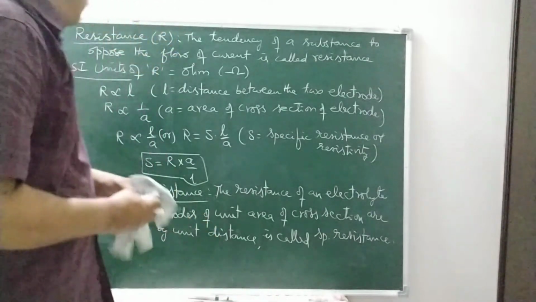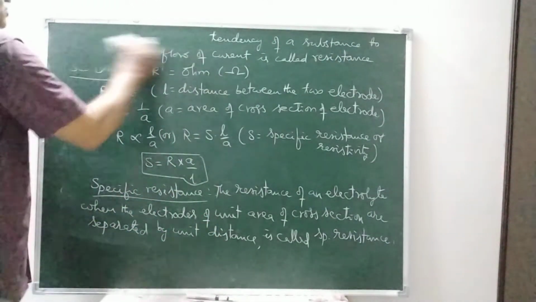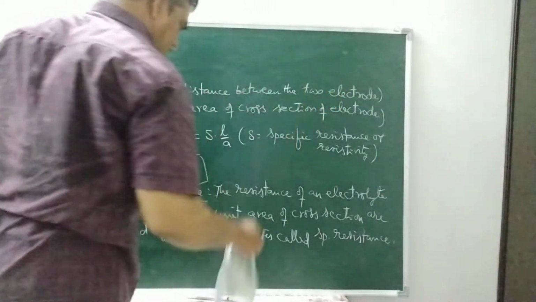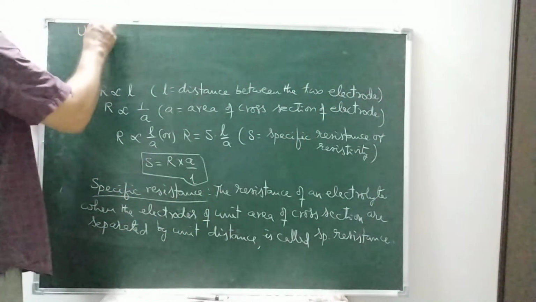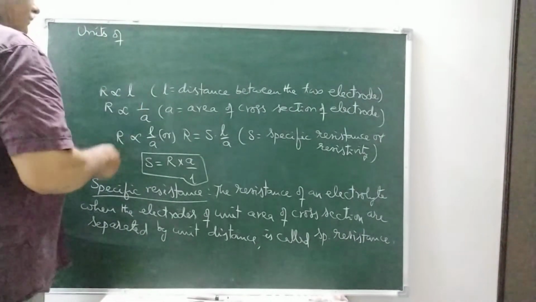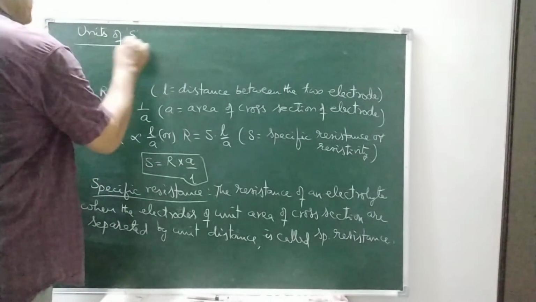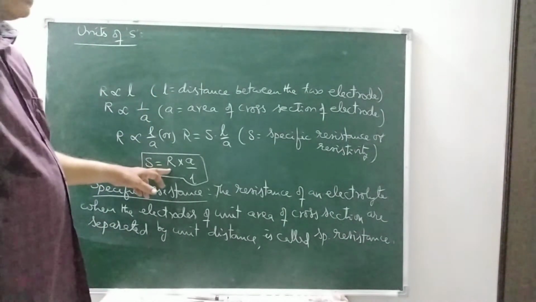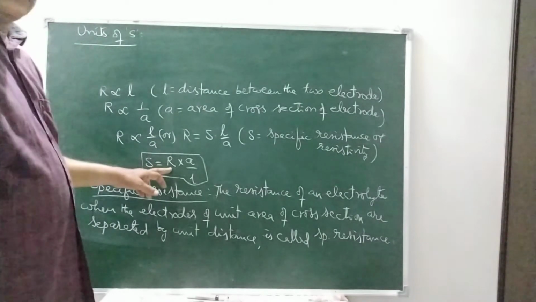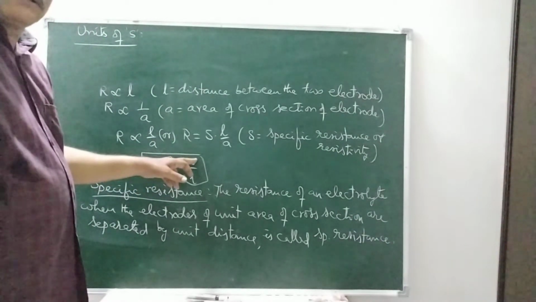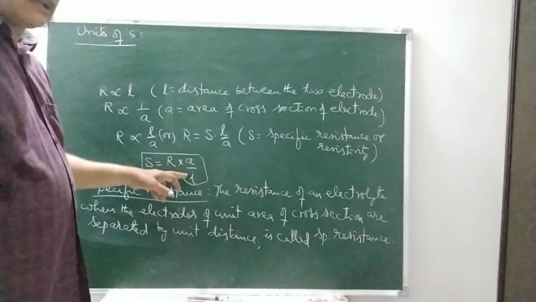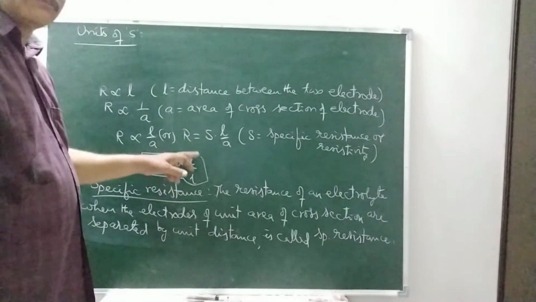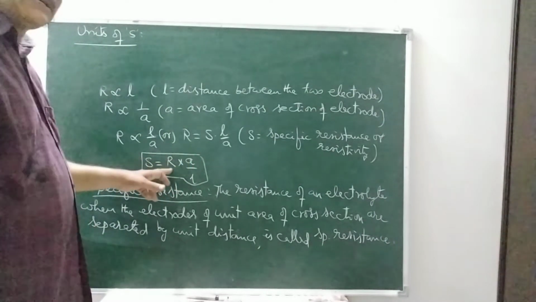Now we will discuss the units of specific resistance or resistivity. What are the units of R? It is ohm. In the SI system, what are the units of A? Meter square. And L? Meter. Meter square by meter becomes meter. And R is ohm.